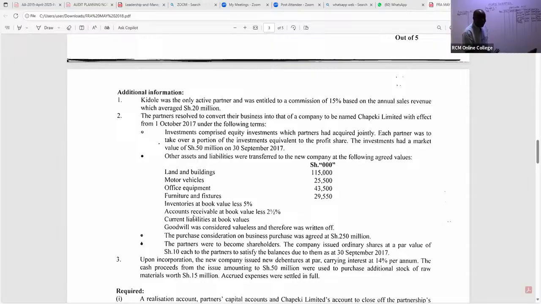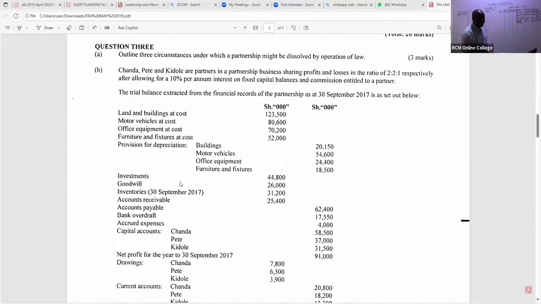So in this case here, let's take them to the realization account as we tick. If you have your past papers, tick so you don't forget any. So the first one that was realized to the new company is land and buildings. So we have here land and buildings. So land, are you able to see the cost? The cost given is 123,500. We subtract its accumulated depreciation.